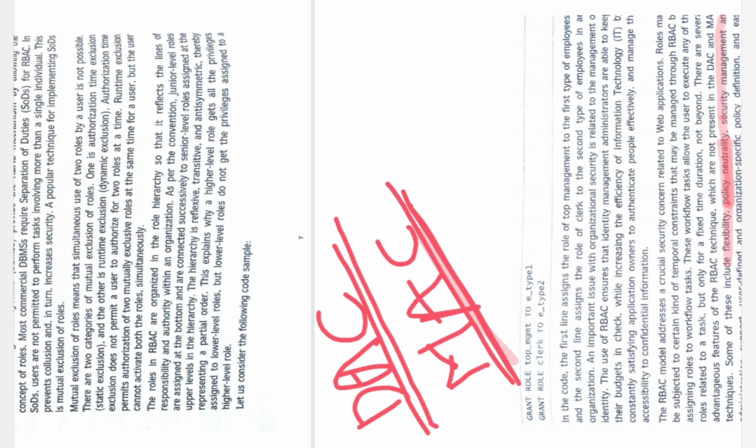And in the mandatory access control mechanism, everything is classified, because for non-classified data, even if an unauthorized user accesses that data, we don't have any problem, because security will not get compromised.